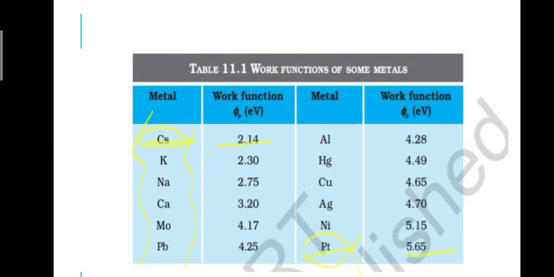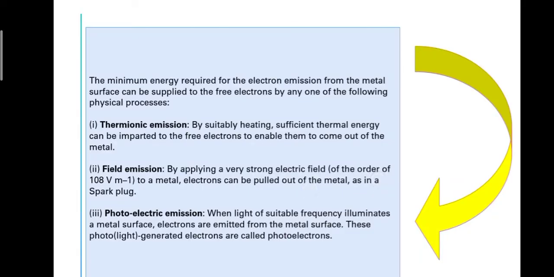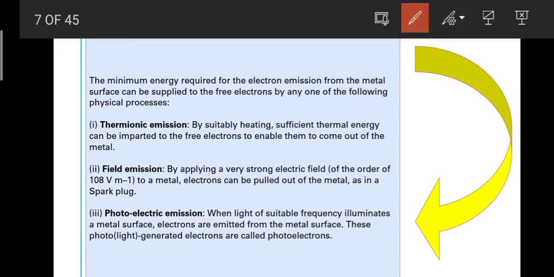Okay. Next, the minimum energy required for electron emission from the metal surface can be supplied to the free electron by any physical process, which I have said before also. Like thermionic emission, what is that? It's the thermal energy that we provide to the metal, and by providing that heat energy, the electrons are getting out. That emission, electrons getting out, is known as thermionic emission. Okay, like that, field emission and then photoelectric emission.